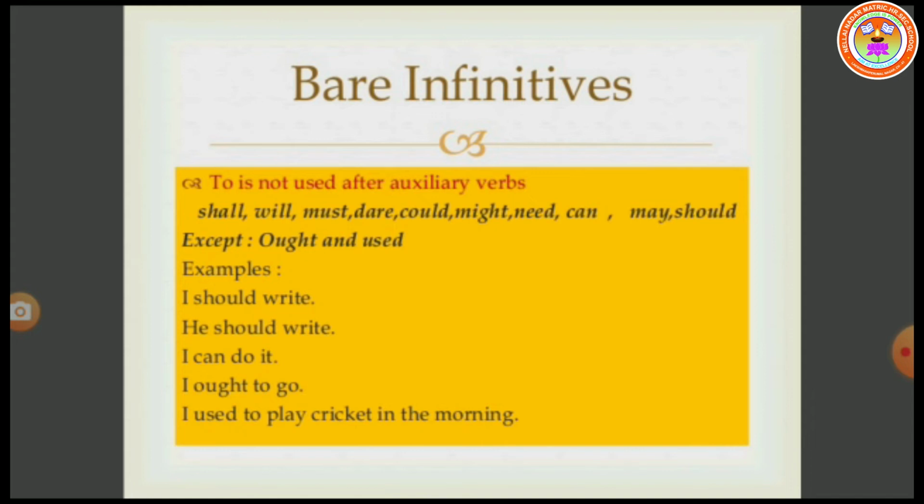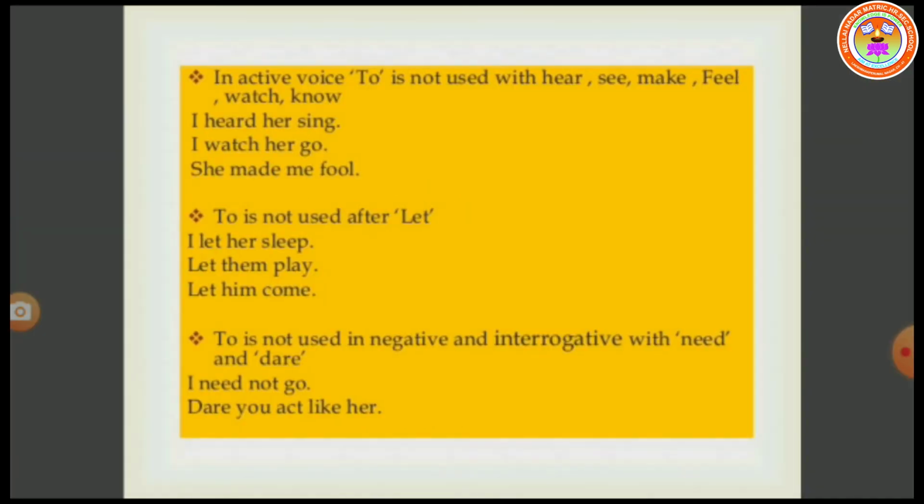So when is to avoided before some main verbs? Let us see. In active voice, to is not used with hear, see, make, feel, watch, know. So before these main verbs, we avoid to. For example, I heard her sing, not I heard her to sing. I watch her go. She made me fool.